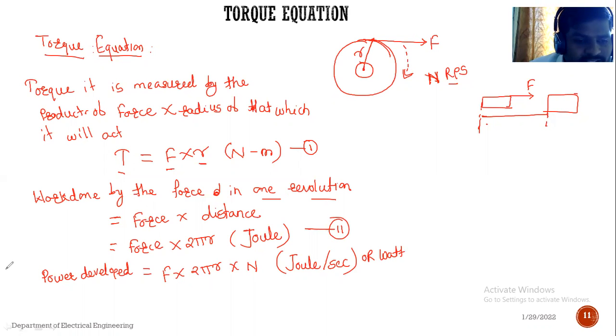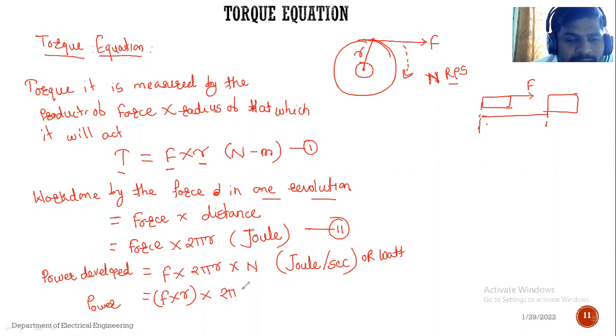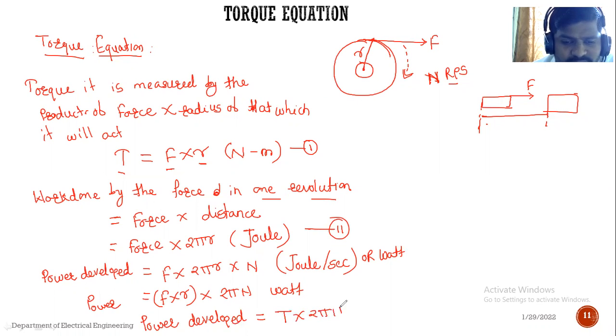Now we rearrange this equation, that is power developed or power is equal to F into R into 2 pi n. Rearrange केलं फक्त मी. F into R into 2 pi n, it is in watt. What is meant by F into R? What is F into R? Torque. F into R is nothing but torque. So I can put here torque T into 2 pi n.